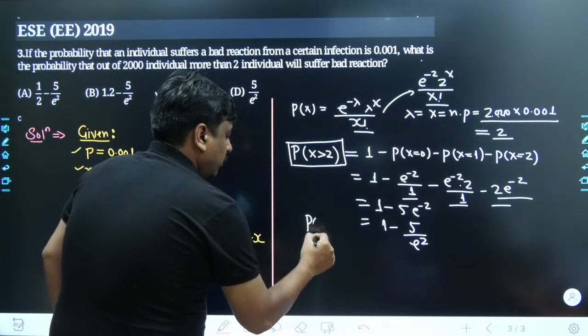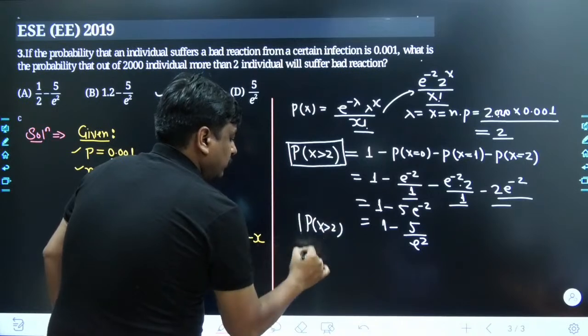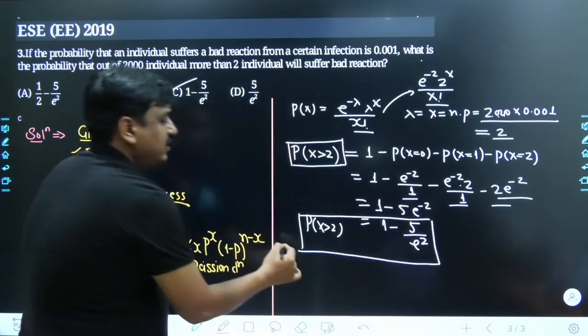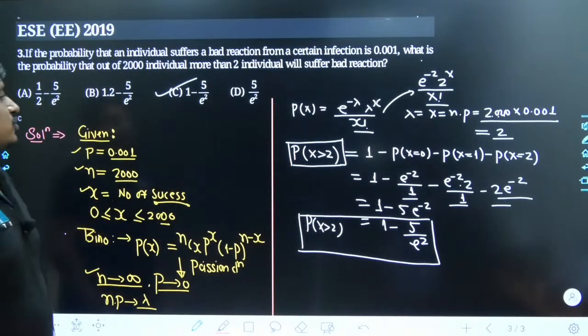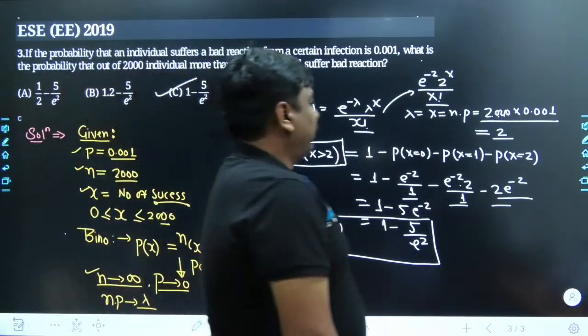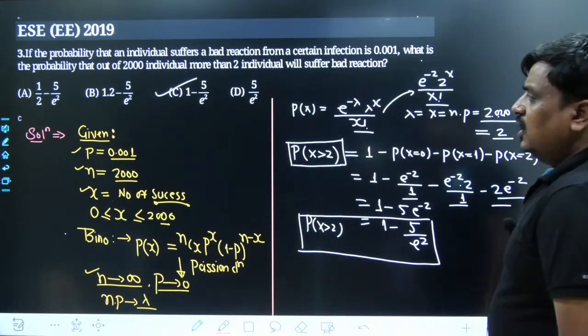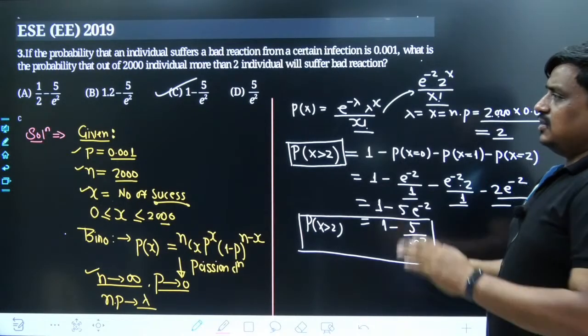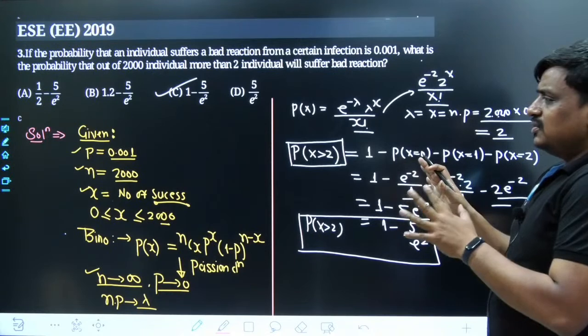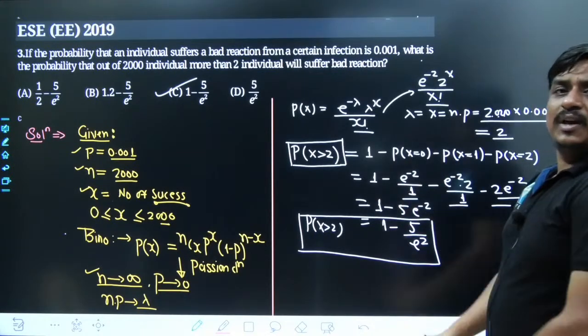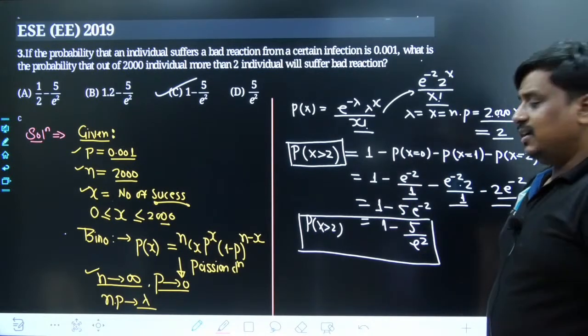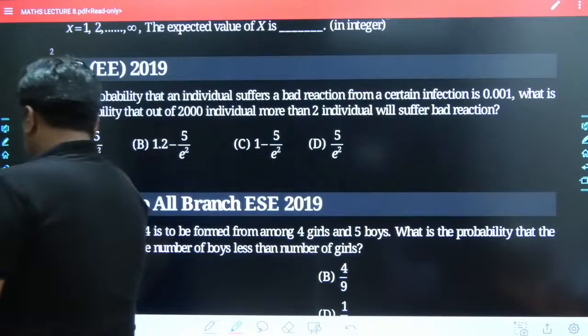So it is the probability when x is greater than 2. So the best answer is going to be option C, and you can expect this sort of problem in engineering mathematics, because those who have a little idea about GATE would feel this problem is very similar to the problems which used to appear in the GATE examination. Anyways, let's move forward into the next question.